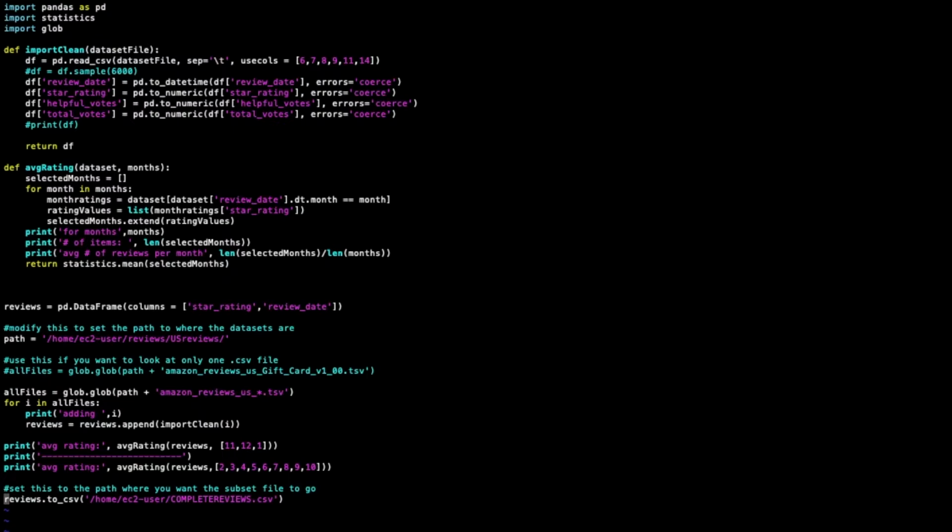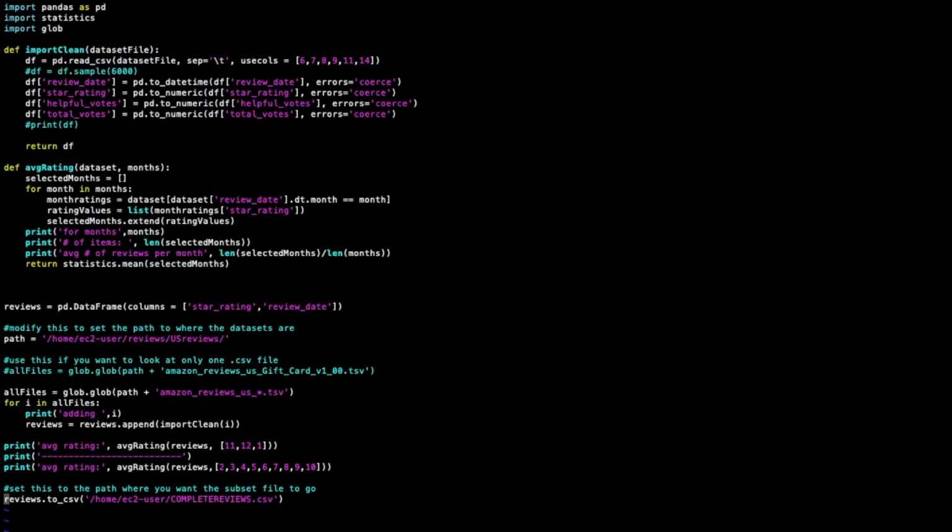Reviews is the big data frame with everything. So import clean, if you recall, imports all the data from the TSV file and formats it, and then we're adding it to the big reviews data frame. And then with this giant data frame, we can look at the average rating.